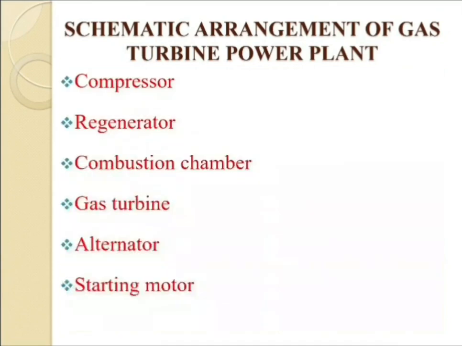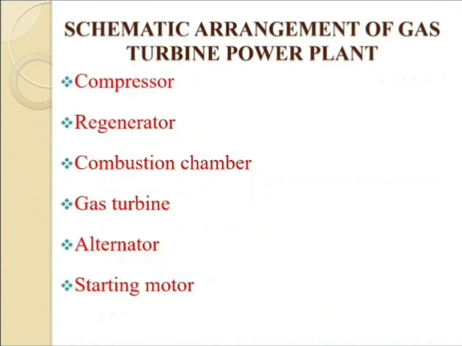Now we are going for the fourth one, that is the gas turbine. The products of combustion, consisting of a mixture of gases at high temperature and pressure, are passed to the gas turbine. These gases, in passing over the turbine blades, expand and thus do the mechanical work. The temperature of the exhaust gases from the turbine is about 900 degrees Fahrenheit.